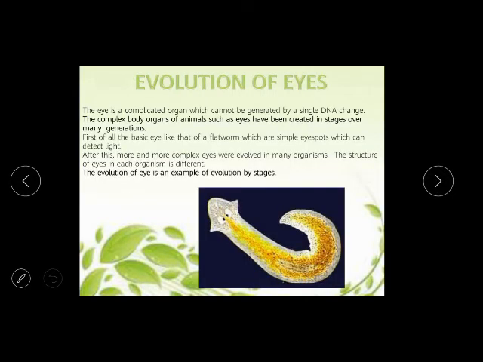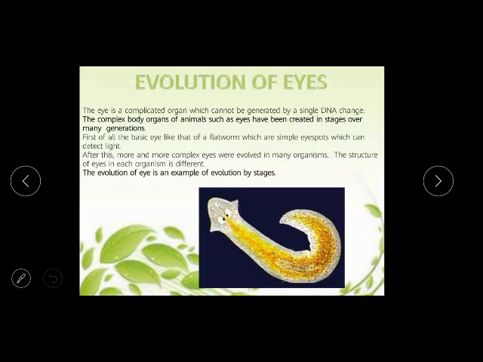Now, evolution of eyes. How does the evolution of eyes occur? What are the different changes that occur in eyes? You see, the eye is a complicated organ which cannot be generated by a single DNA change. The complex body organs of animals such as eyes have been created in stages over many generations. First of all, the basic eye, like that of a flatworm, is a simple eye spot which can detect light. After this, more and more complex eyes evolved in many organisms. The structure of the eye in each organism is different. The evolution of an eye is an example of evolution by stages.